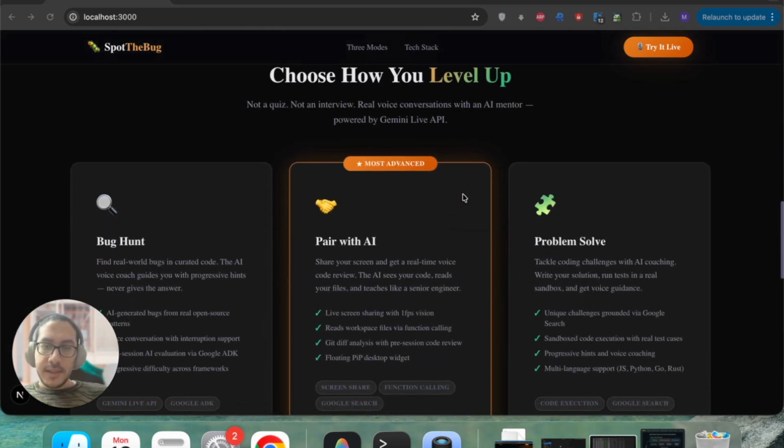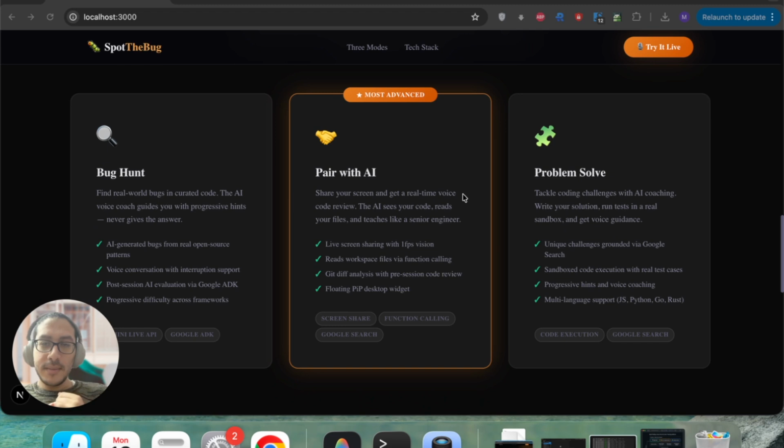How do we solve that? We have three modes. One, bug hunt. Two, pair with AI. And three, problem solve. Let's deep dive into each one of them.